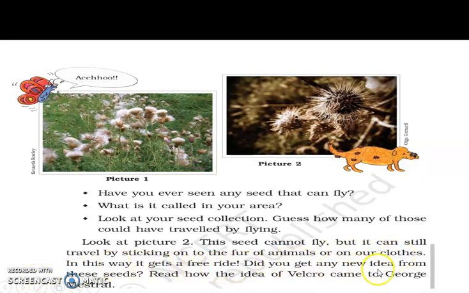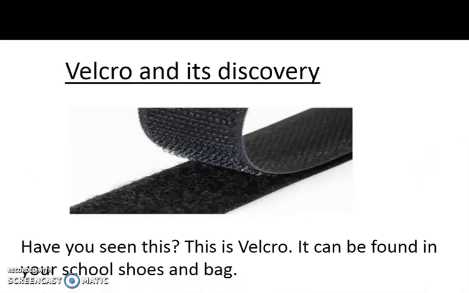Did you get any new idea from these seeds? Read how the idea of Velcro came to George Mestral. Now, these are the ways of dispersal of seeds. The next new concept is Velcro and its discovery. You see, this is the picture of Velcro. Have you seen this? This is Velcro. It can be found on your school shoes and bag.